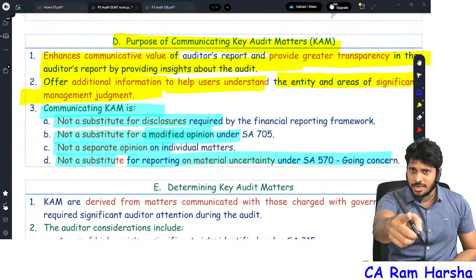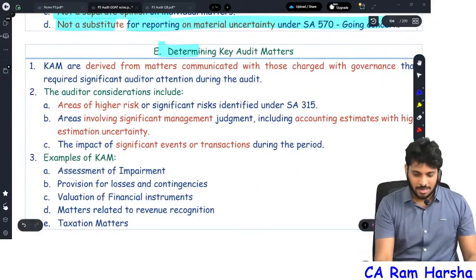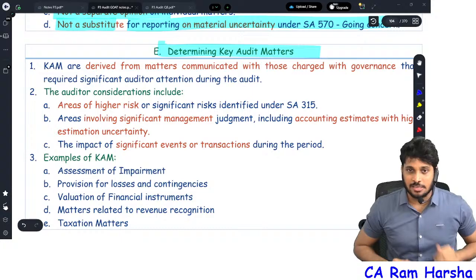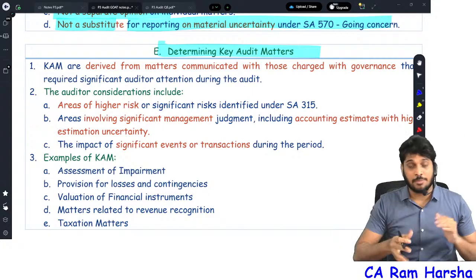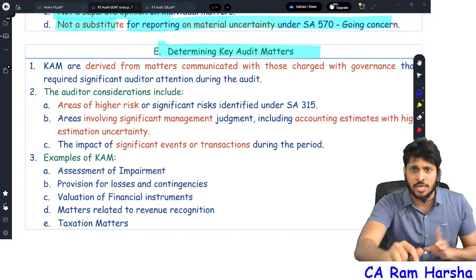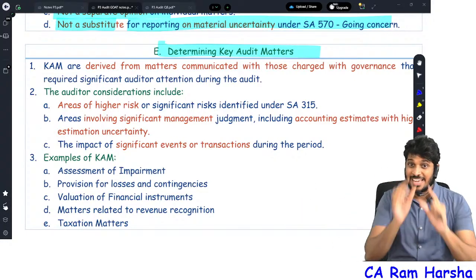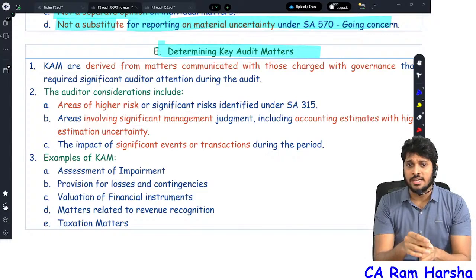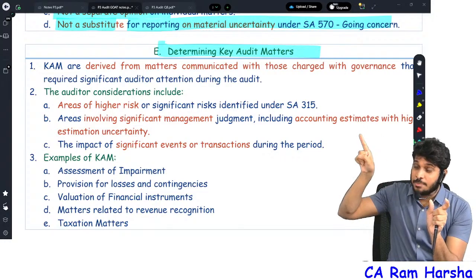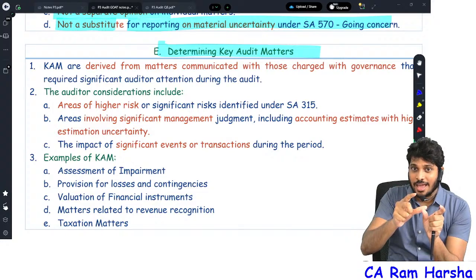You know this already. 570 material uncertainty, you know. Okay, sir, once again tell me, what is key audit matter, sir? Emphasis of matter, key audit matter, other matter para, what is the difference, sir? Listen carefully here. Stop your thinking. Listen to this first. Emphasis means highlight. What are you highlighting? You are highlighting a point in the balance sheet or P&L notes. You are highlighting that point in the emphasis of matter para.